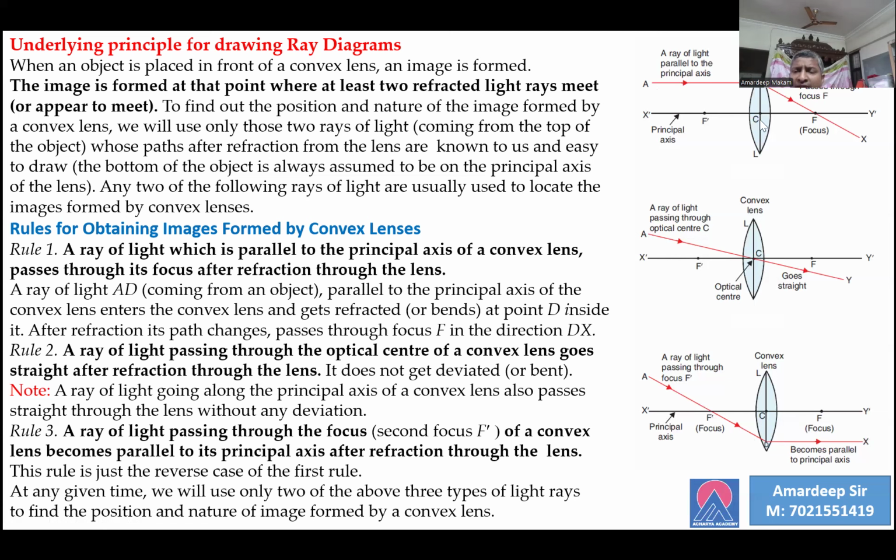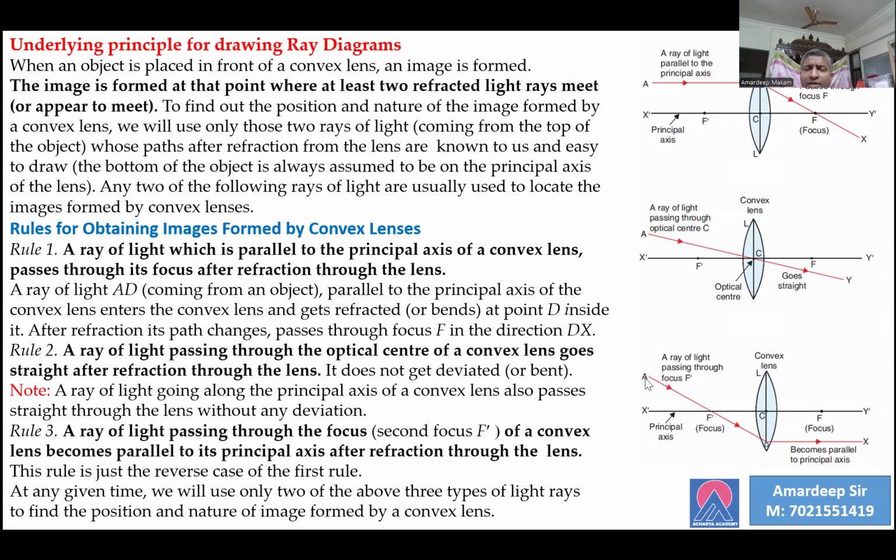Case number 1, a ray of light parallel to the principal axis gets bent by the convex lens, passes through the focus and goes out. When a ray of light is incident directly on the optical center, there is no refraction taking place. It goes undeviated in the same straight line, at the same angle. Therefore, AC extends as CY along the same line. Basically, A, C, Y are collinear.